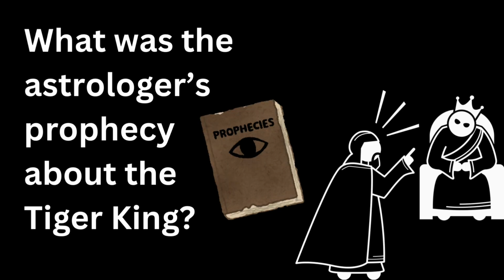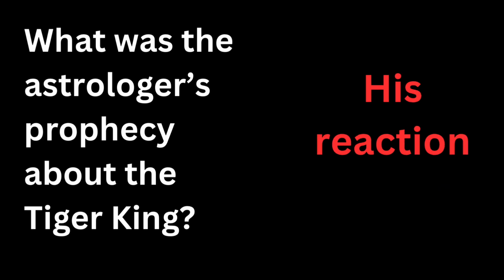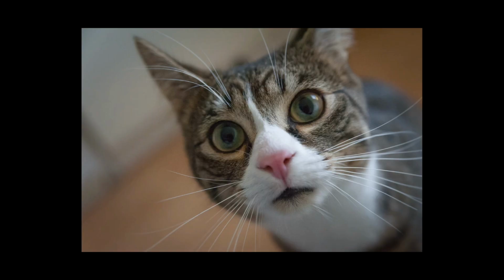And for this question, start with the prophecy. At the time of his birth, astrologers predicted that the king would be killed by a tiger. And his reaction was the king laughed at the prophecy but later took it seriously. And the ironic ending you can add up: he killed 99 tigers, yet a wooden toy tiger led to his death. Destiny can't be dodged, no matter how hard you try.